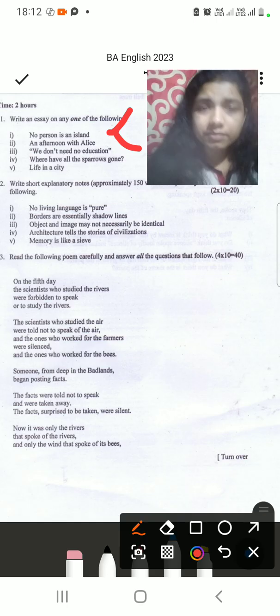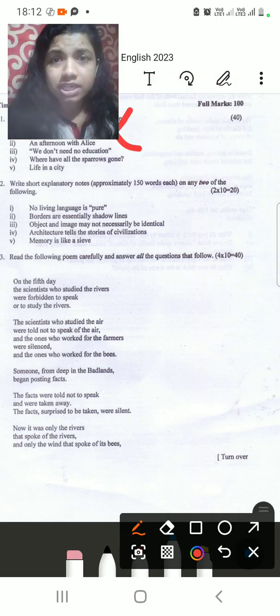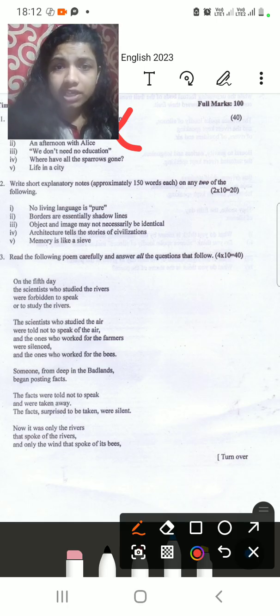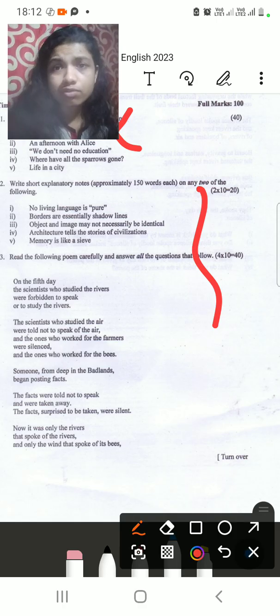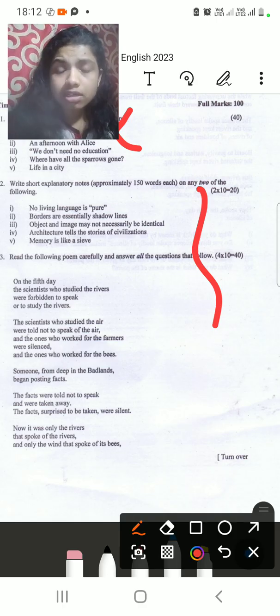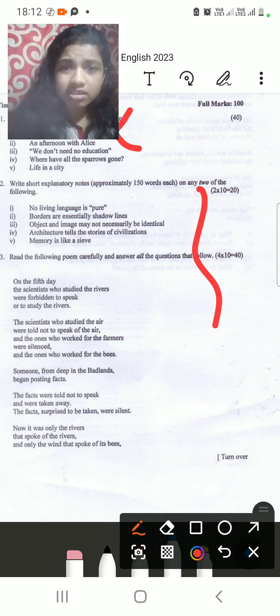So like this you have seen. Now write short explanatory notes, approximately 150 words, on two of the following. Like no living language is pure. You have to explain why you say that no living language is pure. The answer should be appropriate for 10 marks. Borders are essentially shadow lines, you have to explain. Object and image may not necessarily be identical. Architecture tells the stories of civilization. Memory is like a sieve.